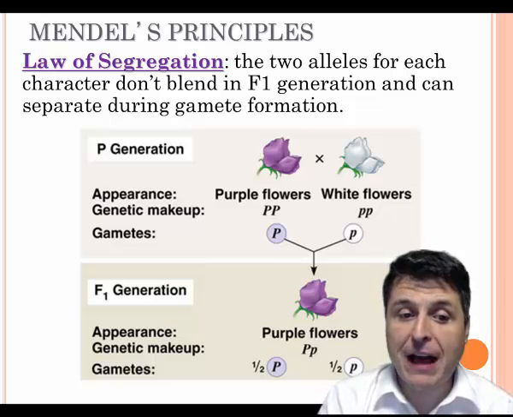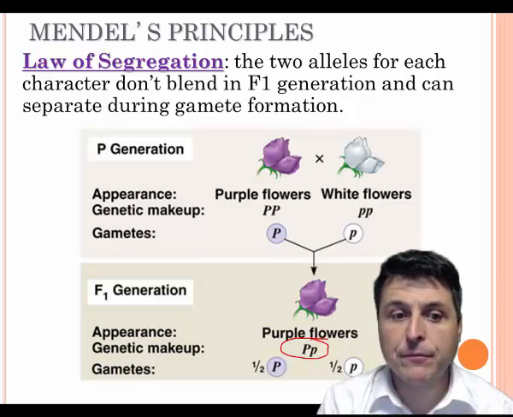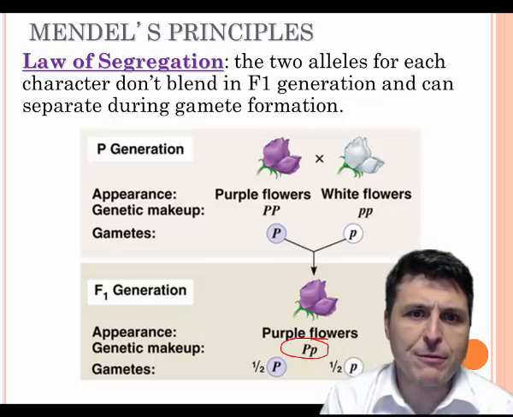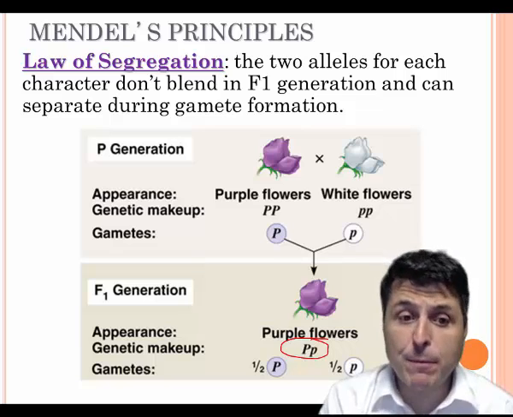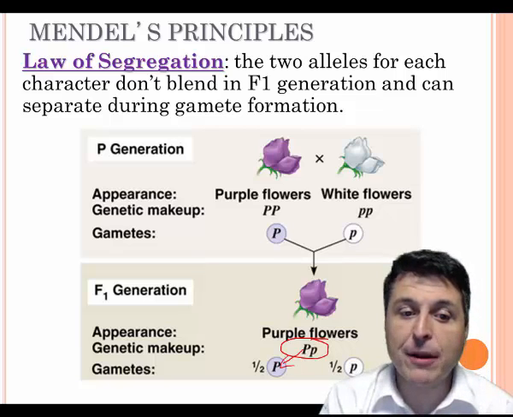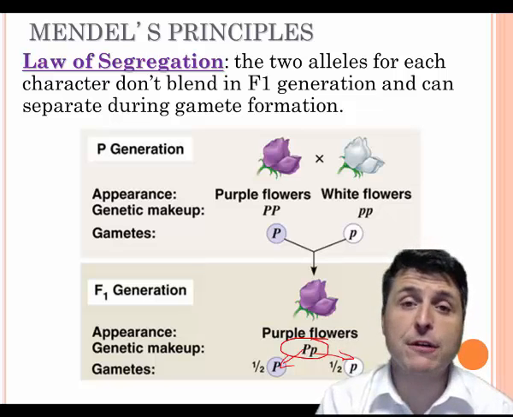So our purple flowers, which have one purple allele and one white allele, those alleles didn't blend to form some new inheritable factor. Instead, the purple factor, the purple gene, stayed separate and was able to separate away from our white allele in the formation of those gametes.